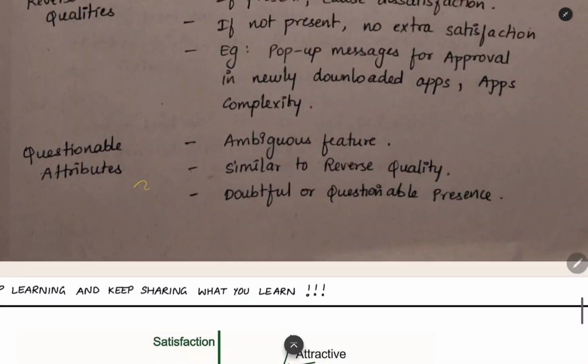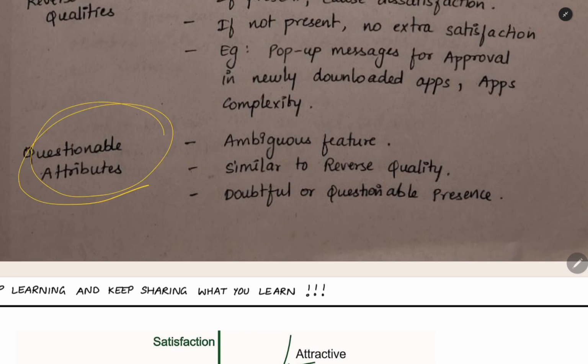The next thing is questionable attribute. This is an ambiguous feature. We do not know whether it will cause satisfaction or cause dissatisfaction, that we do not know for certain. This will work in a fashion similar to reverse quality. This is a doubtful or questionable presence. Whether we have to keep it or not, that we don't know. We have to do experiments and research to find out whether this is essential or not. We don't know anything about this.